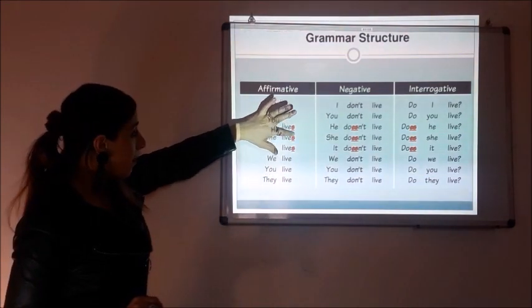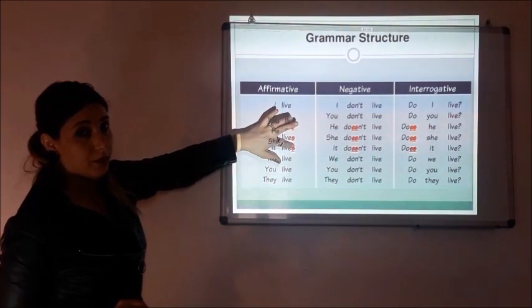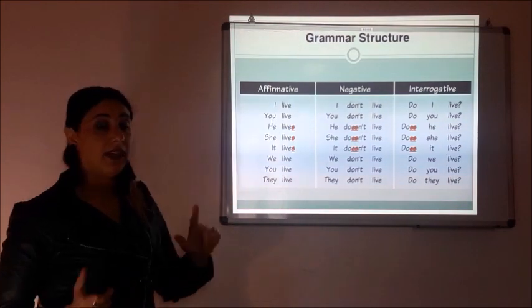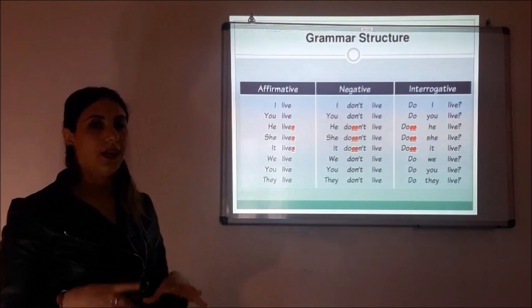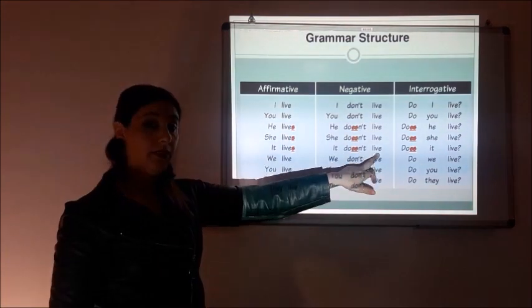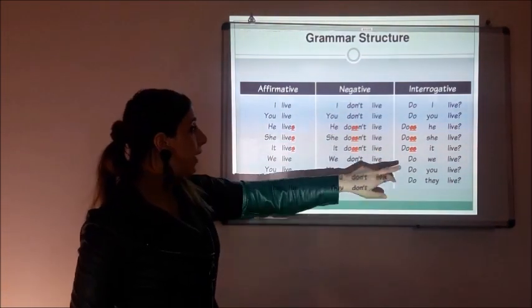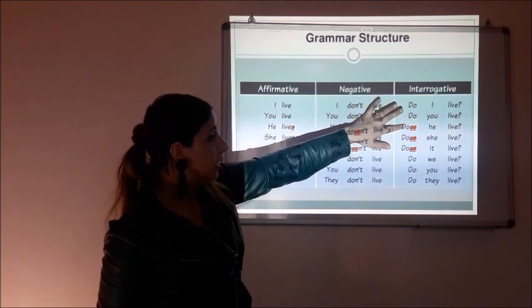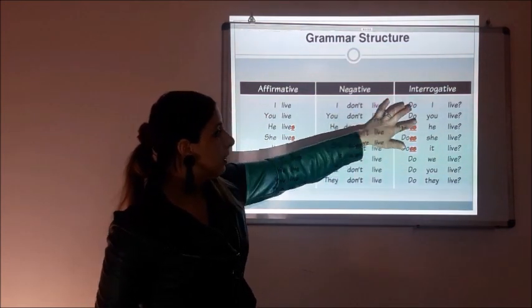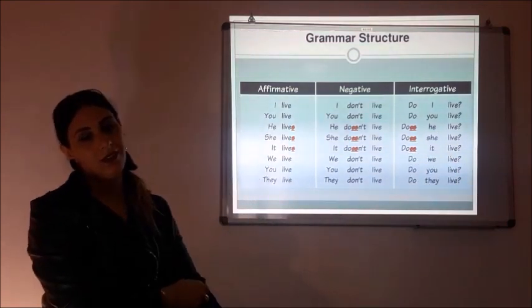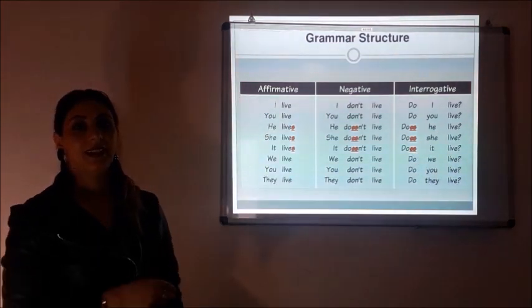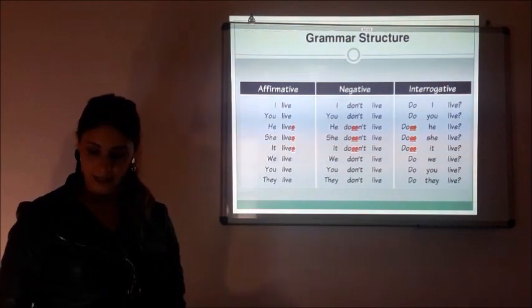I will add the S of the present simple. Okay? In negative, I will say he, she, it does not or doesn't leave. In interrogative, I will say does he, she, it leave plus my question mark. Is that okay? Very nice.